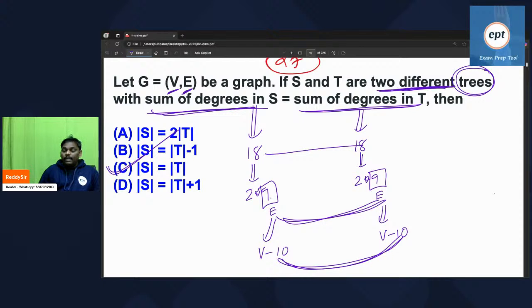So 9 edges. In a tree with two vertices, there is one edge. In a tree with three vertices, there are two edges. So one less: vertices are 3 means edges are 2. So exactly they are both the same. Cardinality of S is equal to cardinality of T, meaning the number of vertices is equal and the number of edges is also equal.